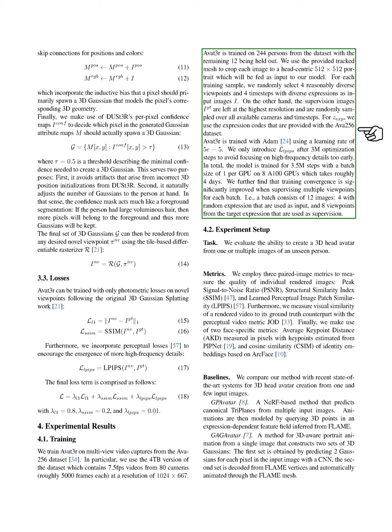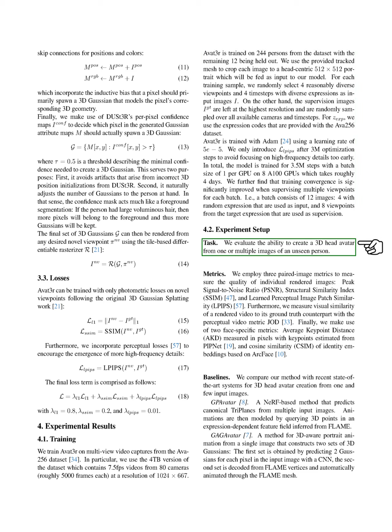The total training lasts for 3.5 million steps, with a batch size of 1 per GPU across 8 A100 GPUs, taking about 4 days. We find that training is more effective when we supervise multiple viewpoints in each batch, meaning each batch consists of 12 images, 4 for input and 8 for supervision. Our task is to evaluate how well we can create a 3D head avatar from one or more images of a person we haven't seen before.